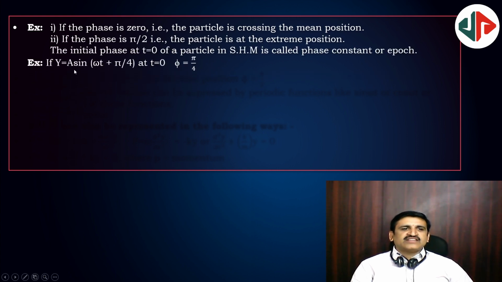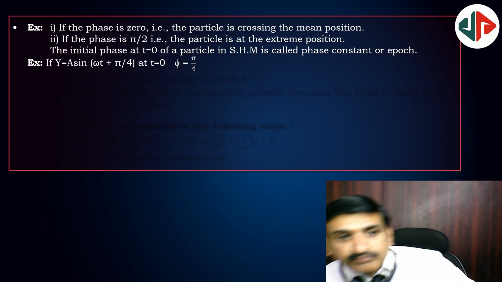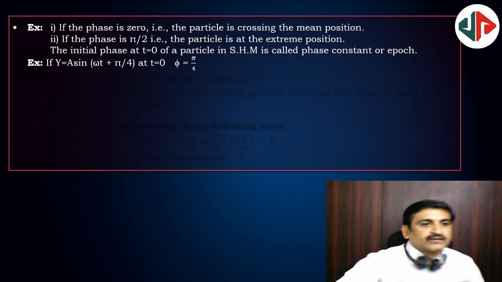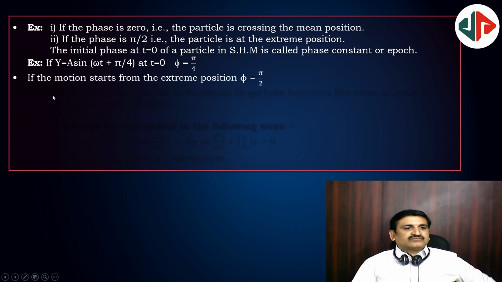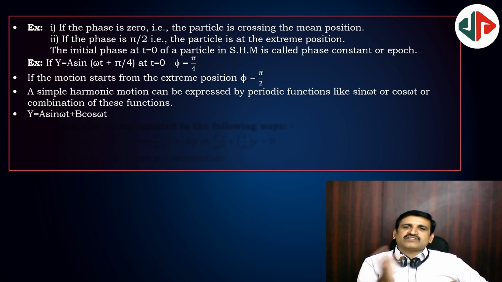For example, y is equal to a sin(omega t plus pi by 4); at t equal to 0, phi is equal to pi by 4. If the motion starts from the extreme position, then phi equal to pi by 2 you have to add. Obviously the function will become a cos omega t. So if you are observing y equal to a cos omega t, the motion is starting from extreme. If you are observing y equal to a sin omega t, the motion is starting from mean.